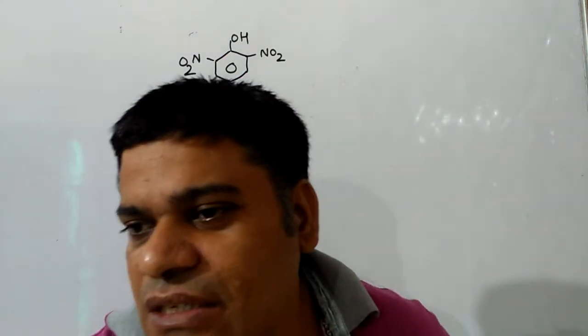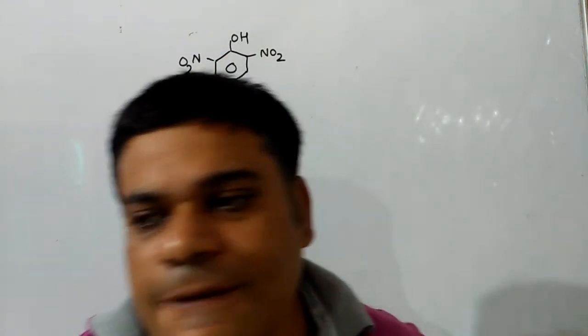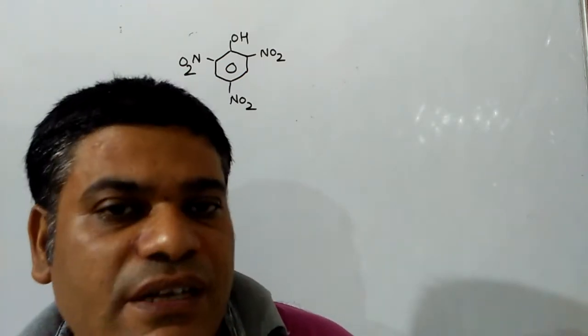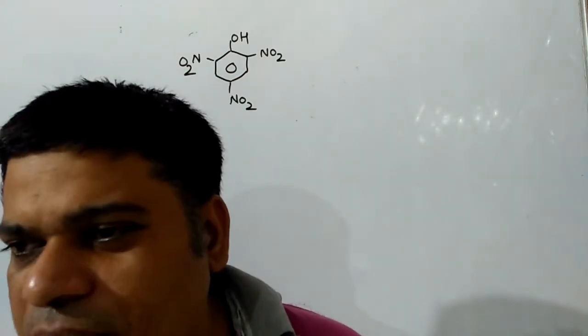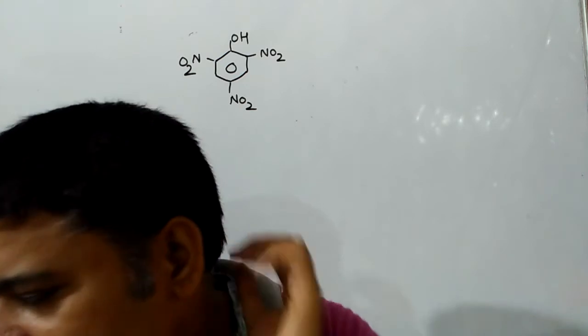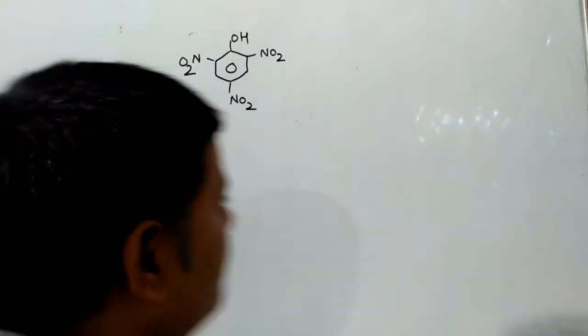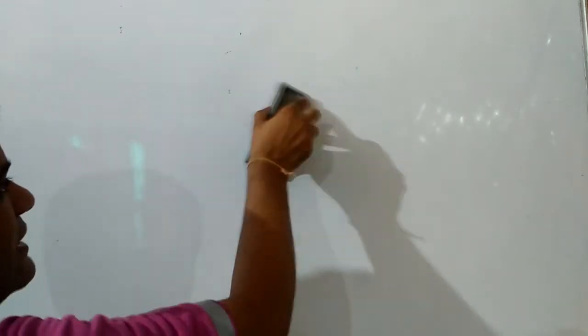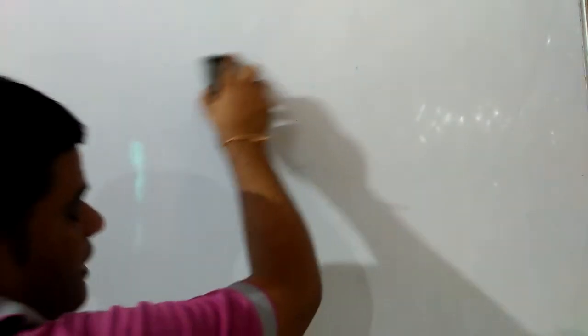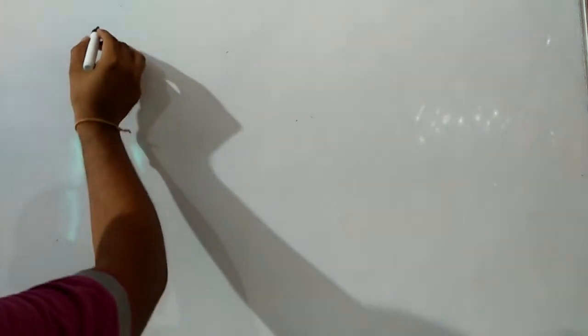After this, we are going to discuss methods of preparation of phenol. Basically, there are 6 methods by which we can prepare phenol, and the first method is the easiest one and already discussed by us, and that method is from chlorobenzene.